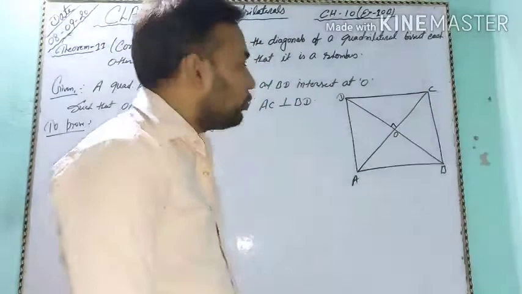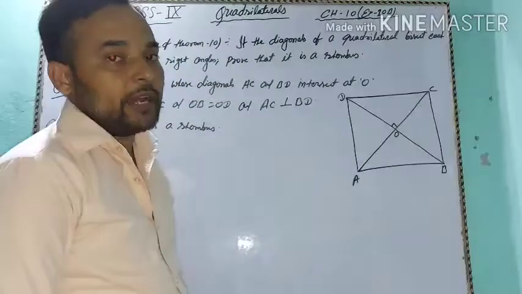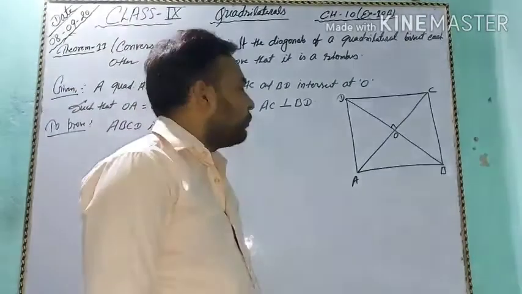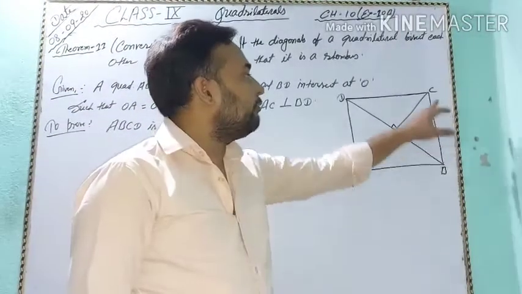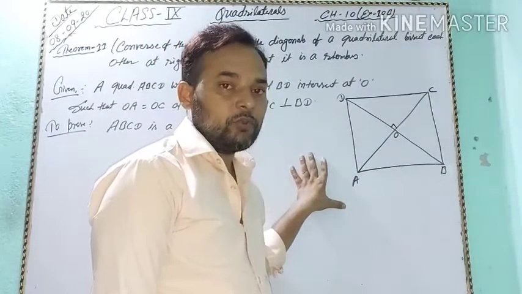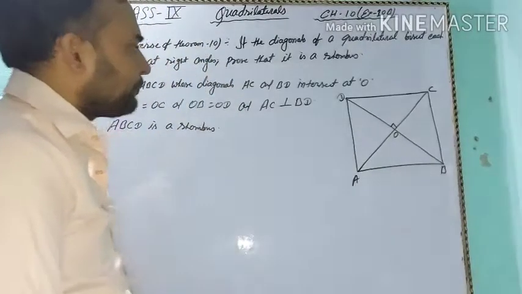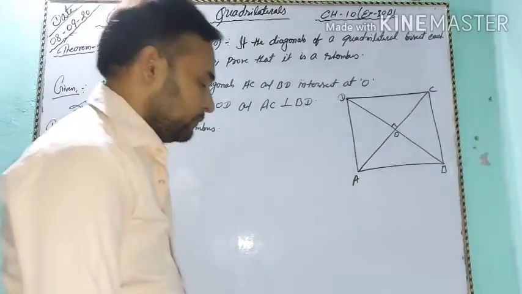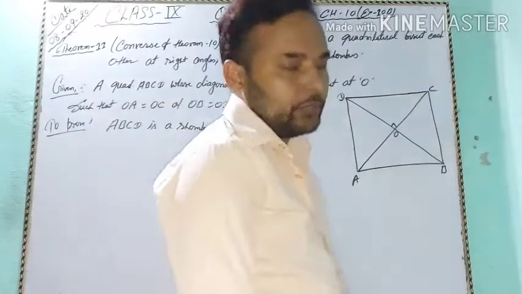They bisect each other at right angles. Then prove that ABCD is a rhombus.